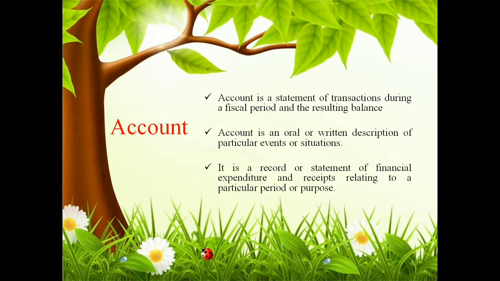And that expenditure and income, as we discussed, is prepared based on the facts and figures for a particular period of time. So once you are preparing the account, there will be a definite purpose, a definite objective of preparing a particular statement of account.